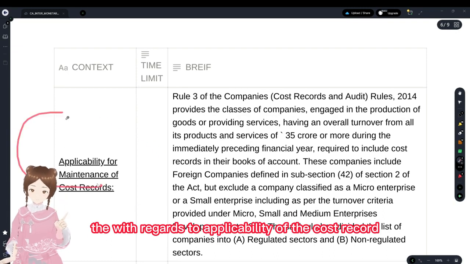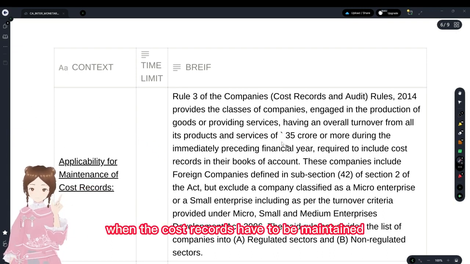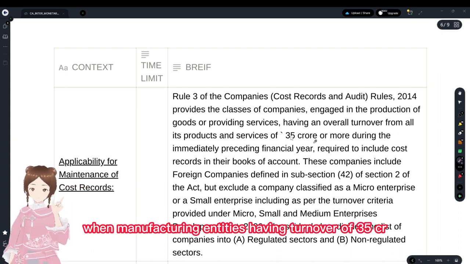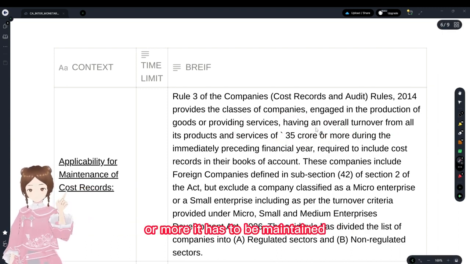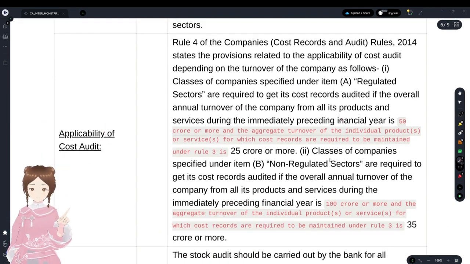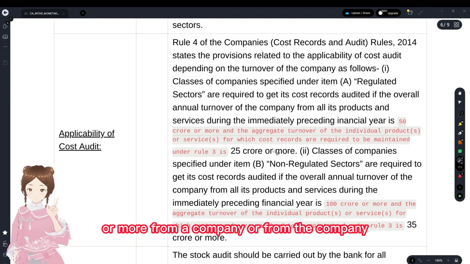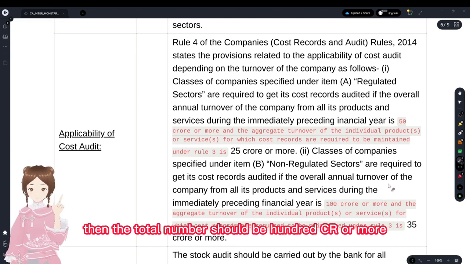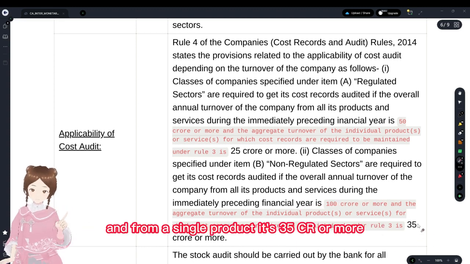With regards to applicability of cost records, cost records have to be maintained when a manufacturing entity has a turnover of 35 crore or more. And cost audit is applicable when, if it's a regulated sector, turnover is 25 crore or more from the company, and if it's a non-regulated company, then the turnover should be 100 crore or more, and from a single product it's 35 crore or more.